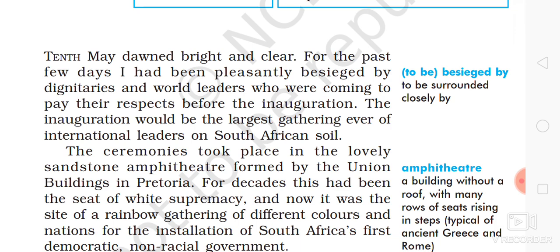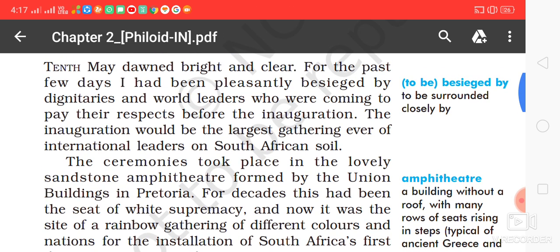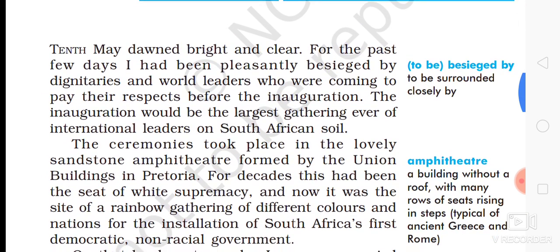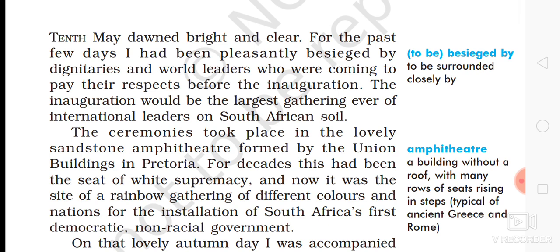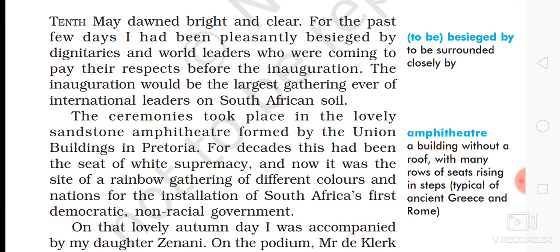"10th May dawned bright and clear" means 10th May started very bright and clear. Why does he put more stress on 10th May? Because that's a very specific day. "I had been pleasantly besieged" means surrounded by dignitaries, other powerful people, dignitaries and world leaders who were coming to pay their respect before the inauguration.